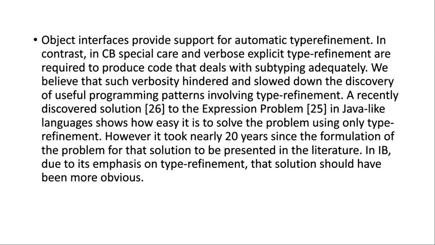In CB, special care and verbose explicit type refinement are required to produce code that deals with subtyping adequately. We believe that this verbosity hindered and slowed down the discovery of useful programming patterns involving type refinement. A recently discovered solution to the expression problem in Java-like languages shows how easy it is to solve the problem using only type refinement. However, it took nearly 20 years since the formulation of the problem for the solution to be presented in literature. In IB, due to its emphasis on type refinement, that solution should have been obvious.